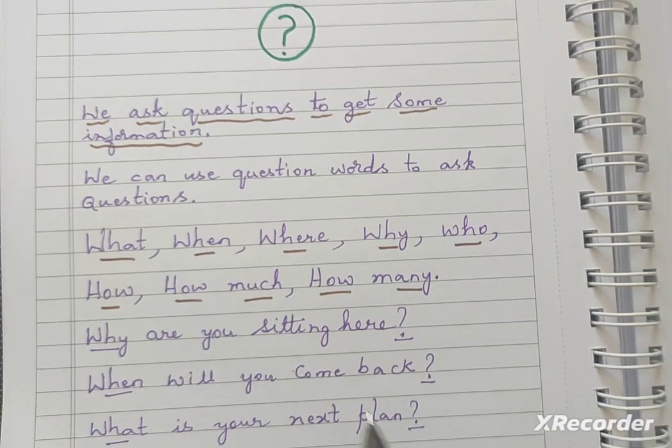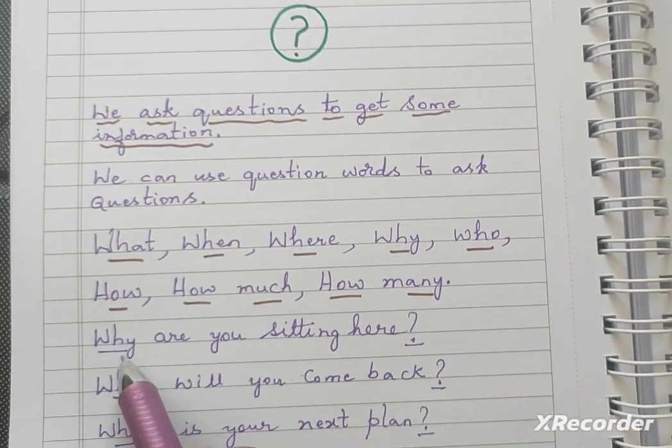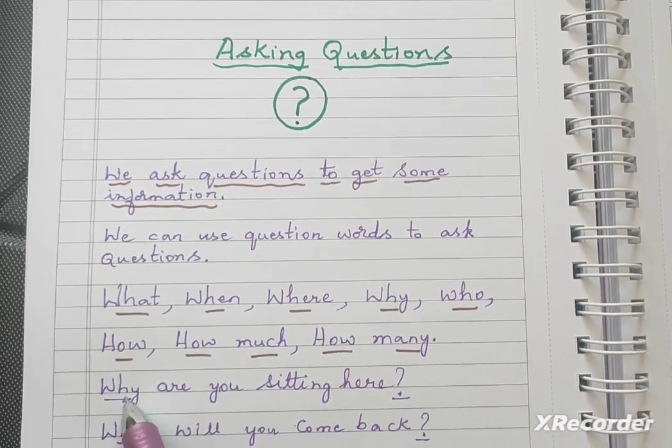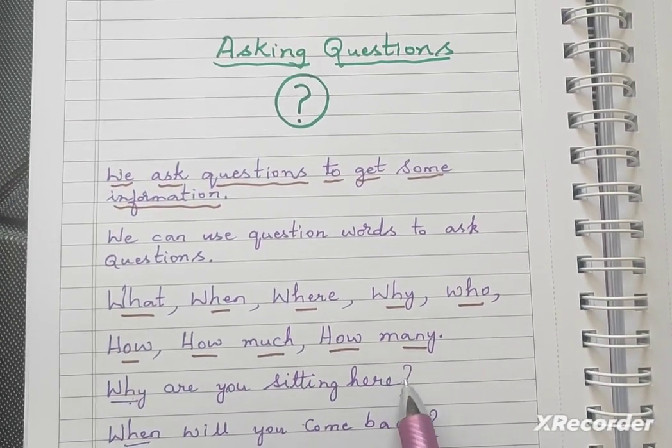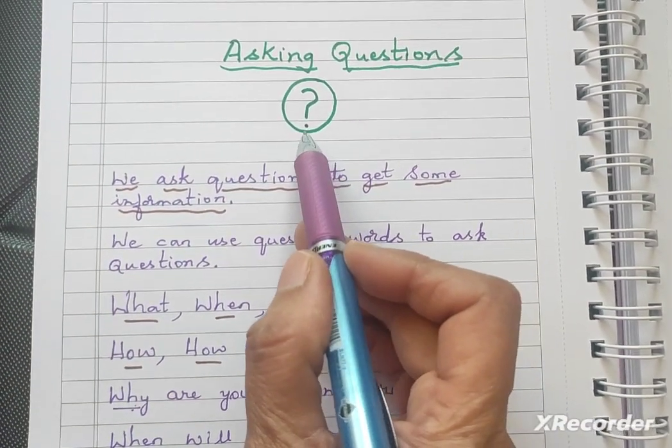See the example here. Why are you sitting here? Here you have the question word why. This why is the question word. After here, there is a question mark. This is the question mark. This is how you write a question mark.